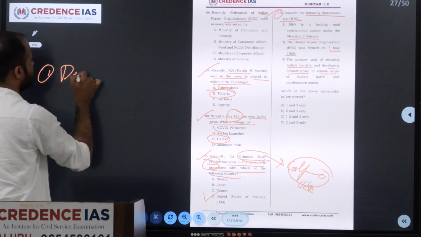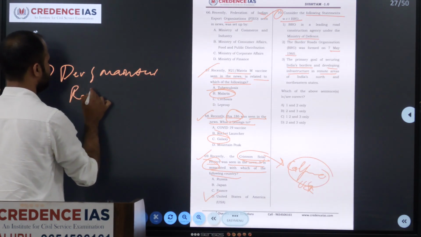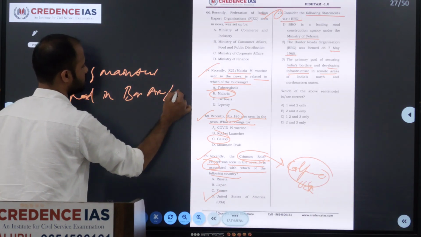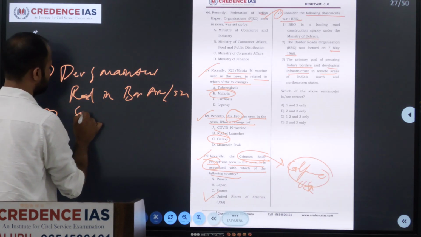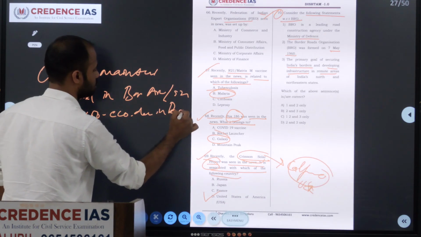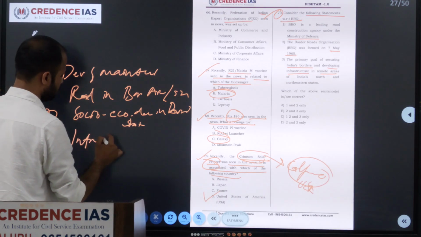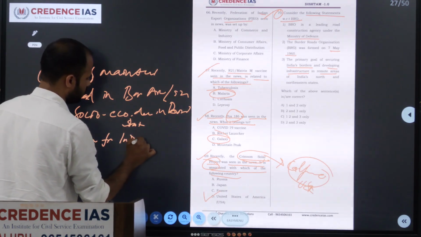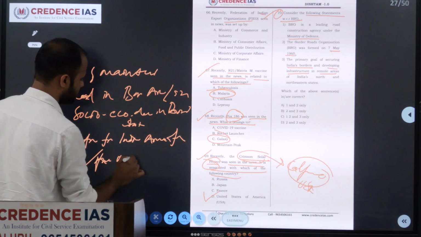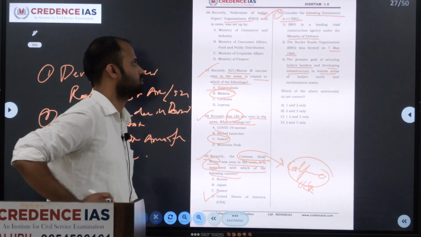First one, to develop and maintain road in border area or a state. It helps in socio-economic development in border state. It will also help in building infrastructure for Indian armed force as well as for a friendly neighboring state. Along with that, it builds infrastructure in remote area of India, north and northeastern.